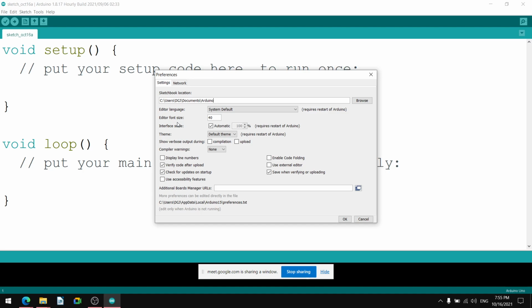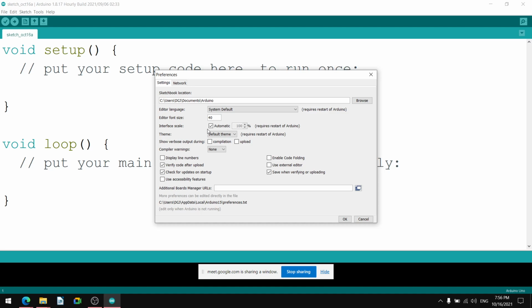If a large program is there and you want to watch a large number of instructions simultaneously, we can make the font size smaller also, so that the maximum portion of the program you can watch at a glance, isn't it? So that is also possible. Now I have made it large, and you can reduce it. You can make it even larger, more than 40 also.